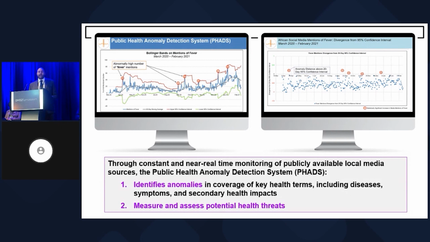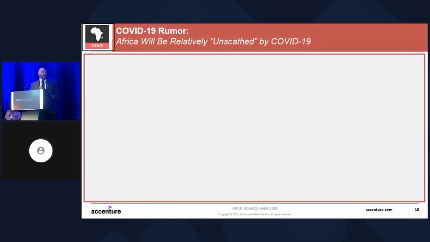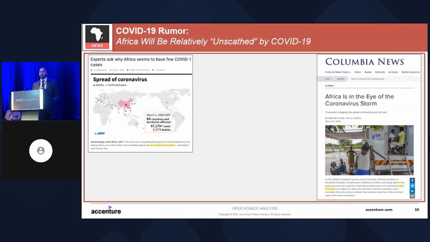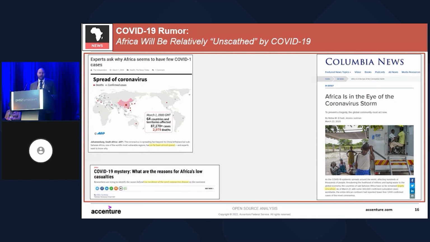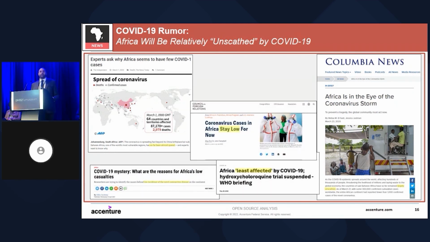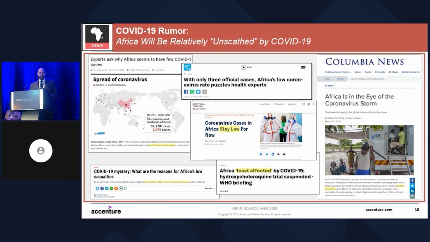Our example for today will be investigating the African continent during the pandemic, especially the early days of the pandemic. In March and April 2020, traditional news outlets stated that Africa would be relatively unscathed compared to the rest of the world for COVID-19, largely owing to its youthful population known as the youth dividend. However, I remember rejecting this argument back in the early days of the pandemic.